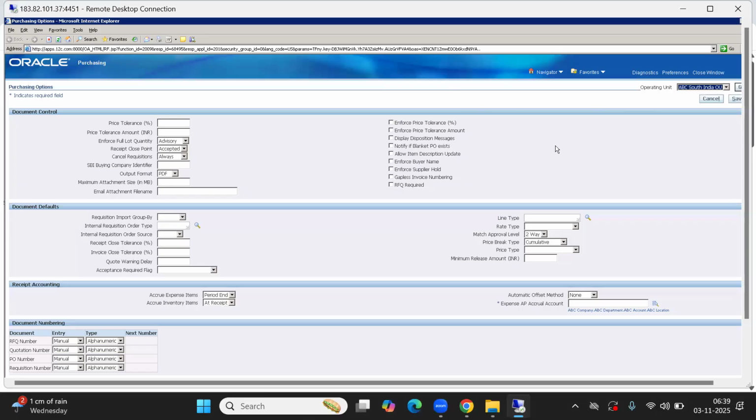Even further, we will have approval groups and approval assignments, which are also OU specific. We also have buyer, which is also OU specific. Once we complete all the setups, we will again discuss which setups are at which level.